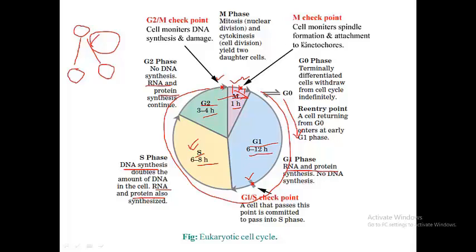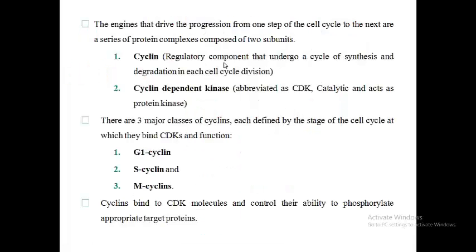In M phase checkpoint, the cell monitors spindle formation and attachment to the kinetochores. If spindle fiber formation is not done properly, the cell will not divide into two daughter cells. That's the overall role of the eukaryotic cell cycle. The engines that drive the progression from one step of the cell cycle to the next are a series of protein complexes composed of two subunits. One is cyclin, another is cyclin-dependent kinase.